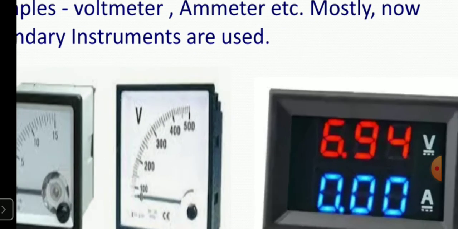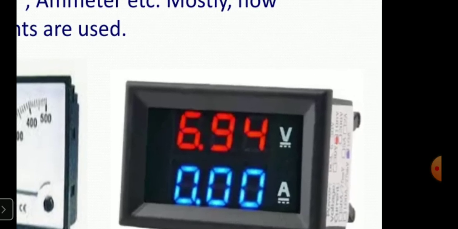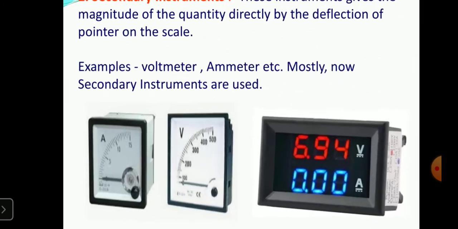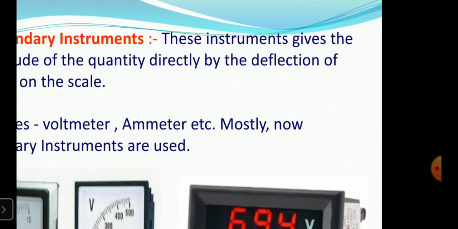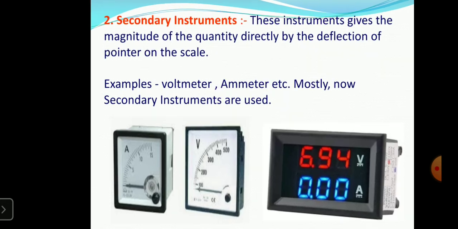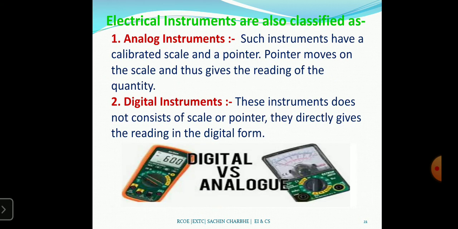Then this is the digital instrument. In digital we can measure the voltage as well as the current simultaneously. Here also calibration is required, but in the form of programs. We have to program properly, using proper chips or ICs, so we will get proper calibration. When you calibrate first, you will get the accurate result, but all instruments require calibration from time to time.